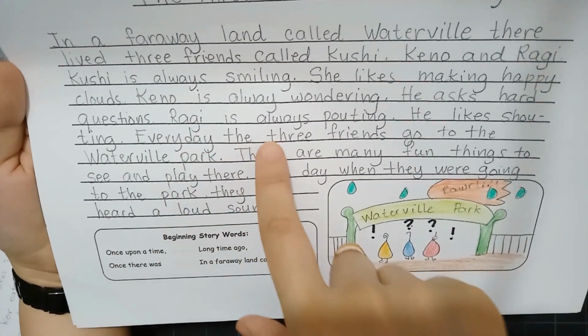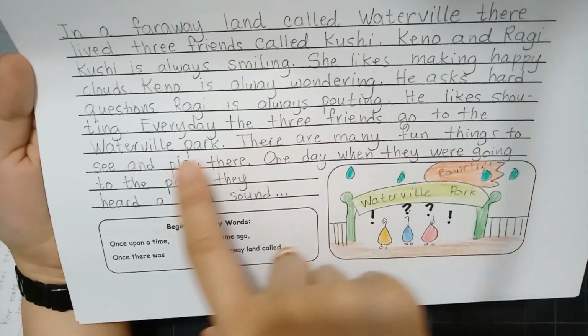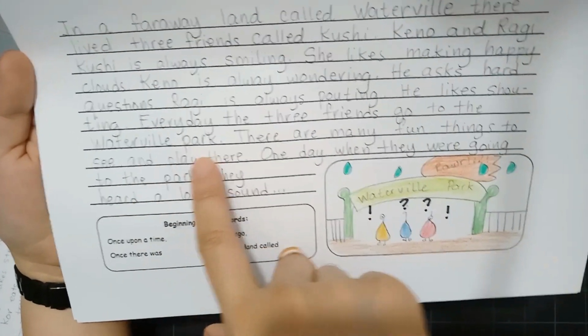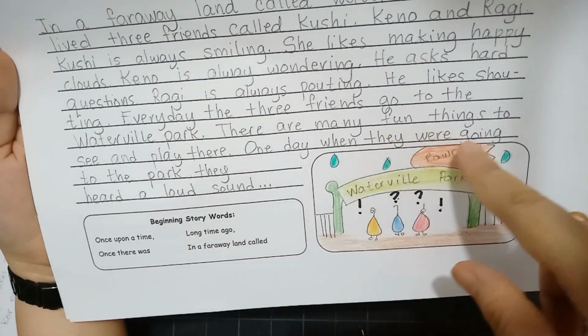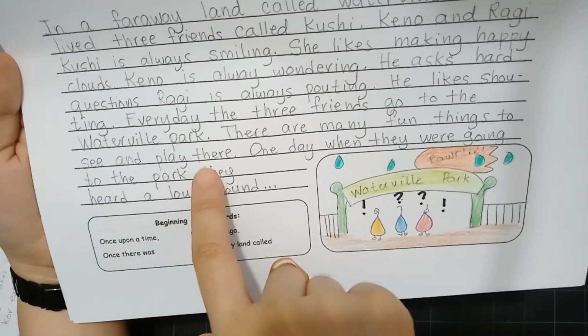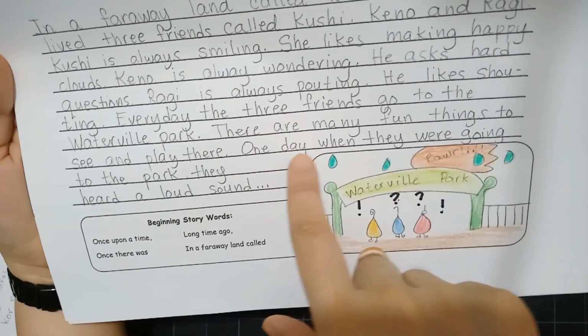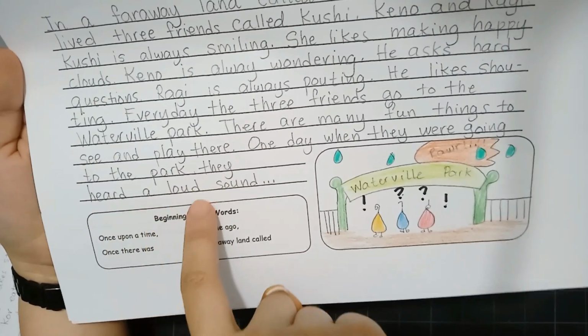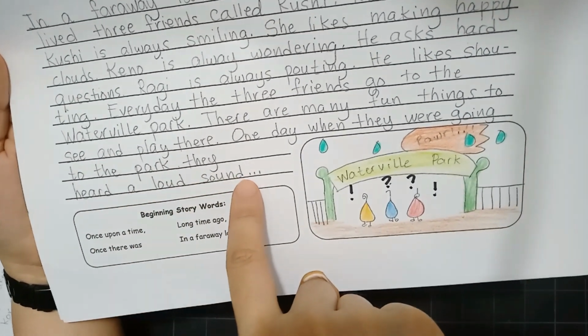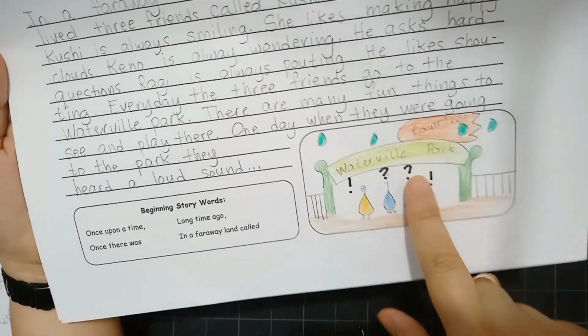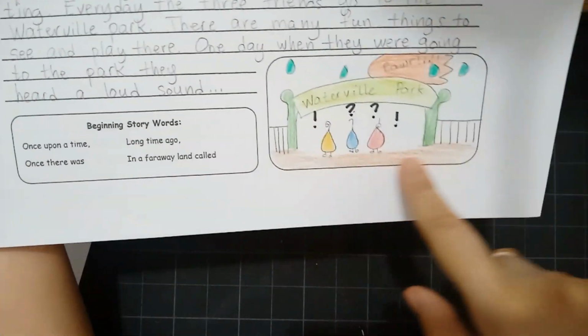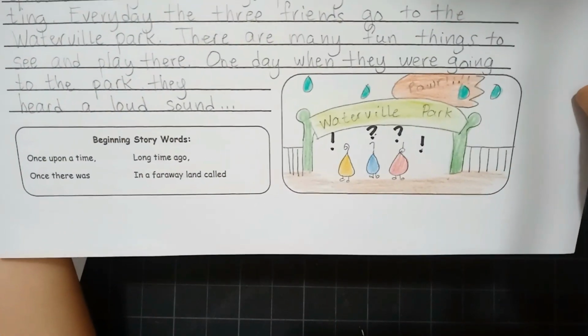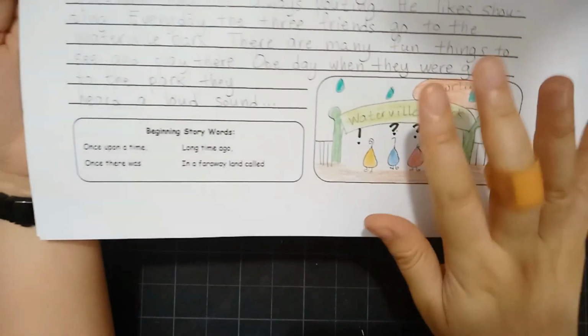Every day, the three friends go to the Waterville Park. There are many fun things to see and play there. One day, when they were going to the park, they heard a loud sound. Dun, dun, dun, dun.